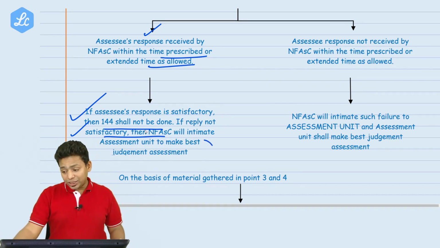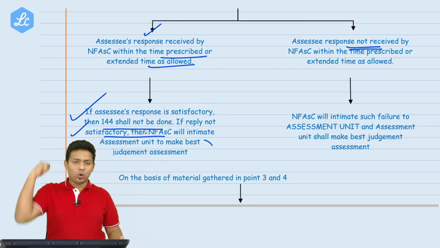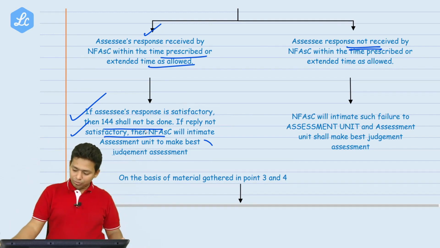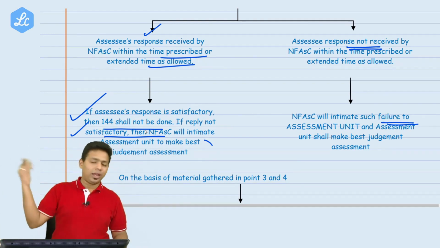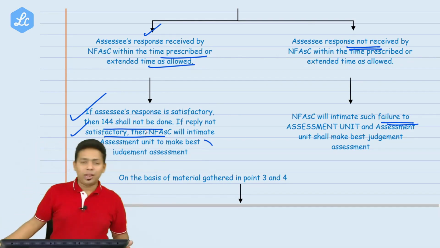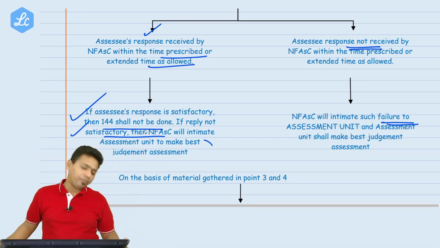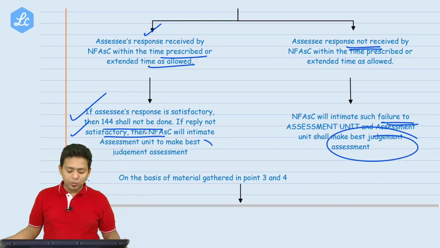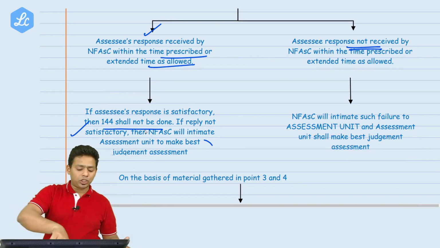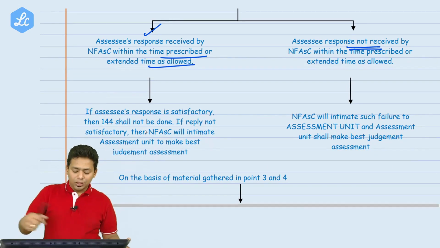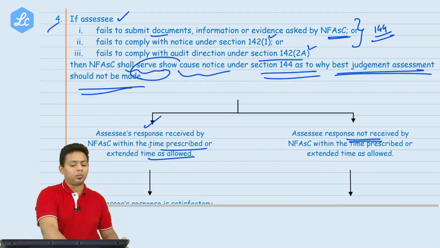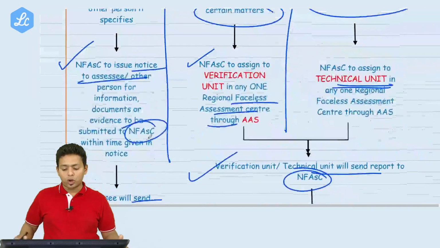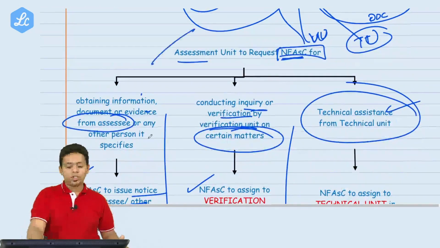So what if assessee will not respond to the show cause notice also? On failure, directly NFSC will dictate or will inform assessment unit to go ahead and do the best judgment assessment. Do you understand the situations of best judgment assessment? There are two situations of the best judgment assessment. Earlier we have spoken about normal assessment proceedings. This is normal assessment proceedings.